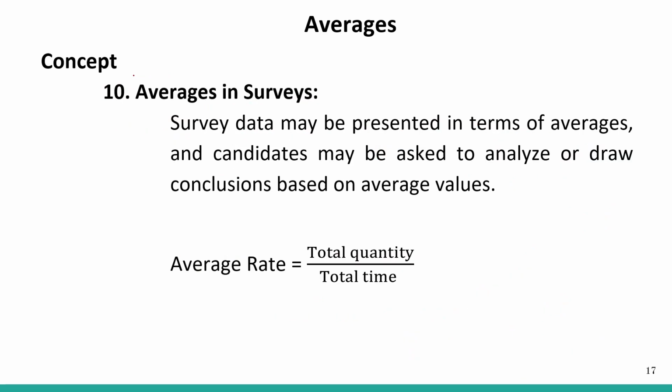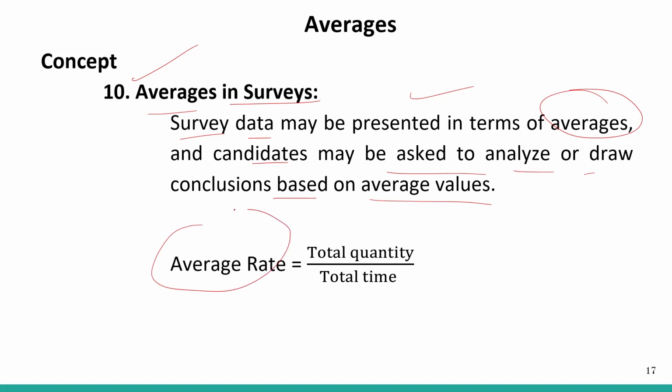Let's see the 10th kind of concept, that is averages in surveys. Survey data may be presented in terms of averages, so candidates may be asked to analyze or draw conclusions based on the average values. Average rate is equal to total quantity by total time. To calculate the average rate, you add the total quantities and then divide by total time.